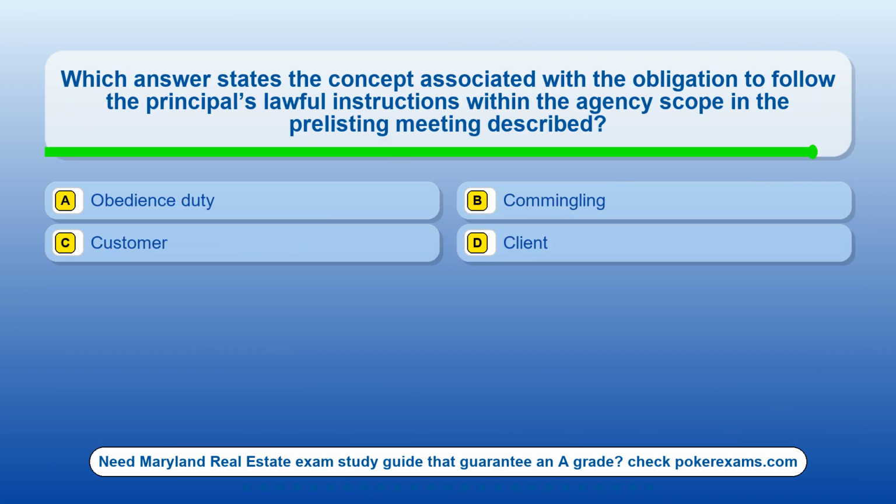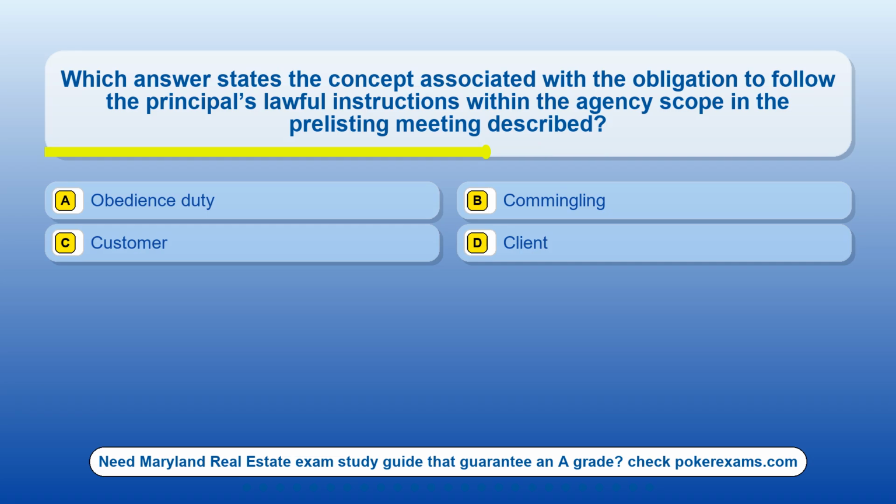Question 3. Which answer states the concept associated with the obligation to follow the principal's lawful instructions within the agency scope in the per-listing meeting described? Option A, obedience duty. Option B, commingling. Option C, customer. Option D, client.